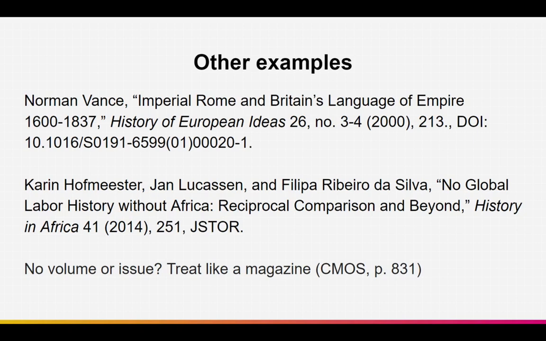Now, if you can't find any volume or issue number listed, then you need to treat it like a magazine, and we will go over magazines in a separate video. That's a little tip if you're not quite sure whether your source is from a journal or a magazine. Generally speaking, if you can't find any volume or issue number and there's just a date, chances are good it's going to be a magazine rather than a scholarly journal.